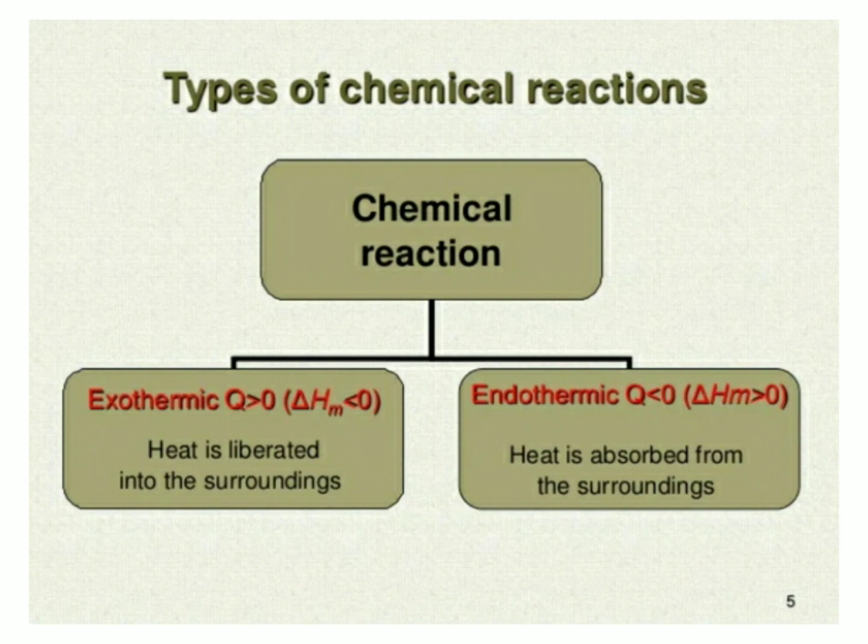Then types of chemical reactions: a chemical reaction is exothermic or endothermic. In an exothermic reaction, heat is liberated into the surroundings, and in an endothermic reaction, heat is absorbed from the surroundings.